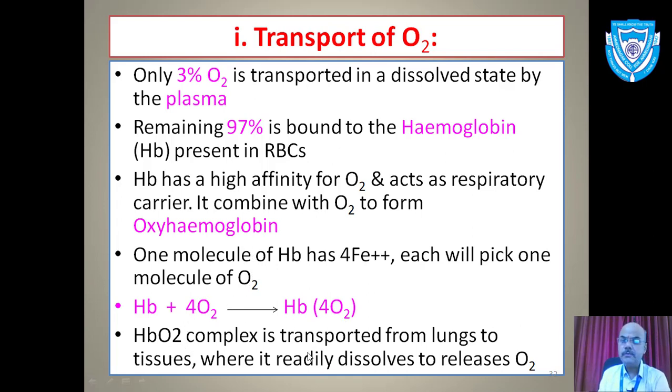Remember, this oxyhemoglobin complex is transported all the way from the lungs up to the tissue, where it readily dissociates to release the oxygen, because this is a temporary complex formed at the level of the lung and broken down at the level of the cell.